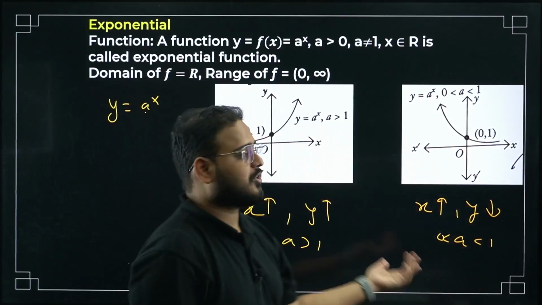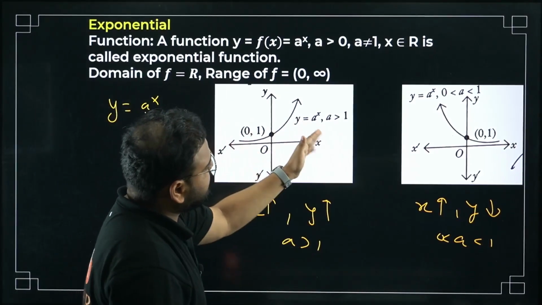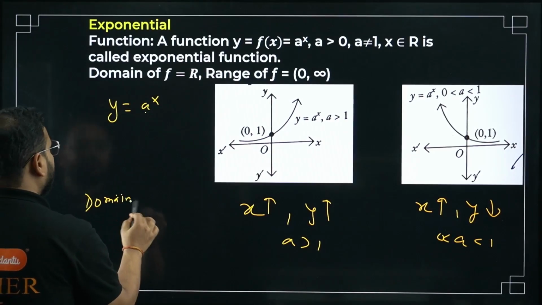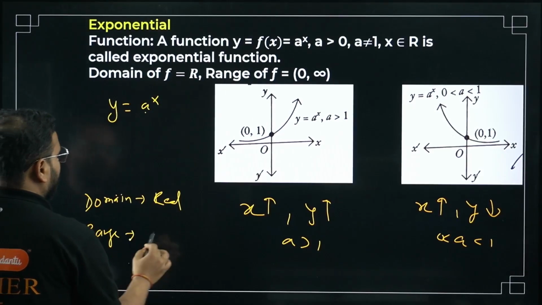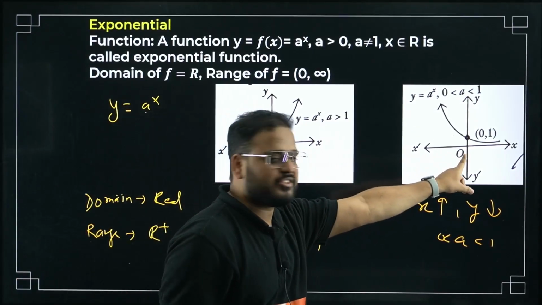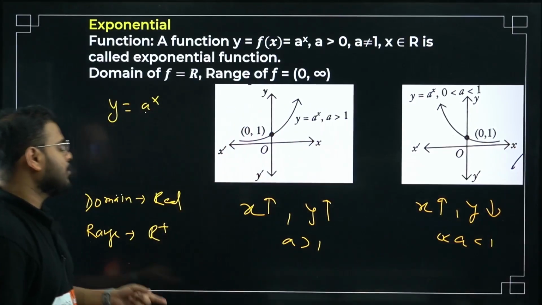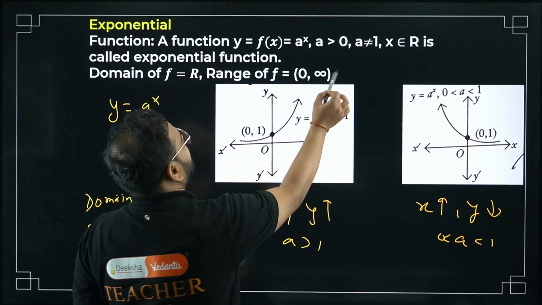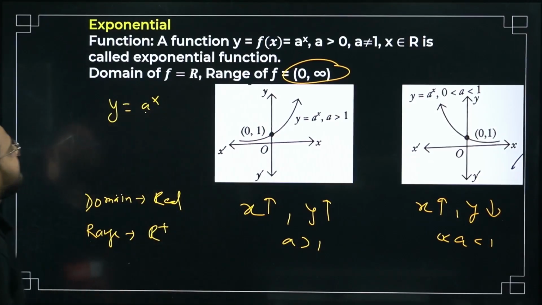a can't be negative. So that's what the graph says. Again, what is the range? Range is all positive, domain all real. Think about it. Domain is all real, and range is only R plus. Will it be 0? No, it will never be 0. It can never reach 0, here also it never reaches 0. So the range is always only positive real numbers. Positive means 0 to infinity. 0 is open, not closed. Okay, please have a look.